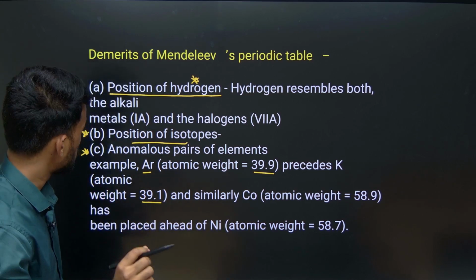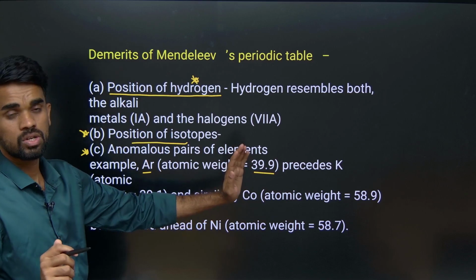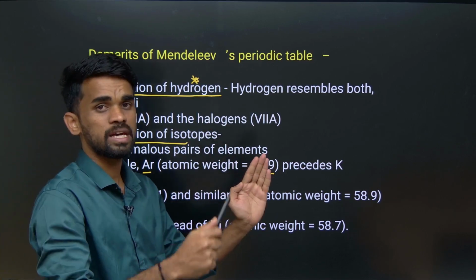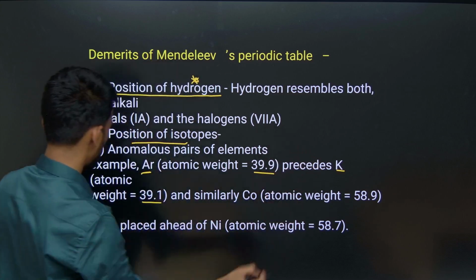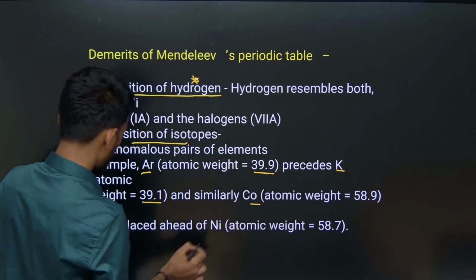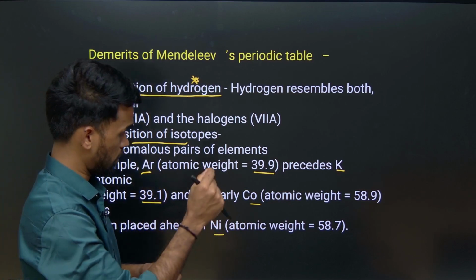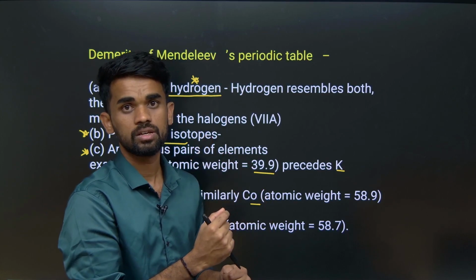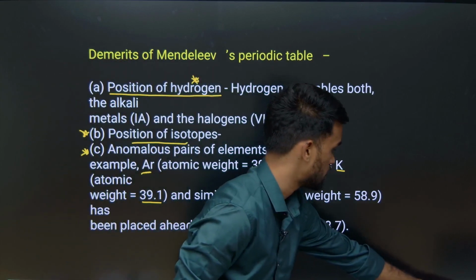So you should remember what the anomalous pairs of elements are. They may ask us in the question paper, what are the anomalous pairs from the following. Here we have argon and potassium, and similarly cobalt and nickel. So whatever is mentioned in the NCERT, you should focus on those things. You should not miss a single point from the NCERT while reading it.